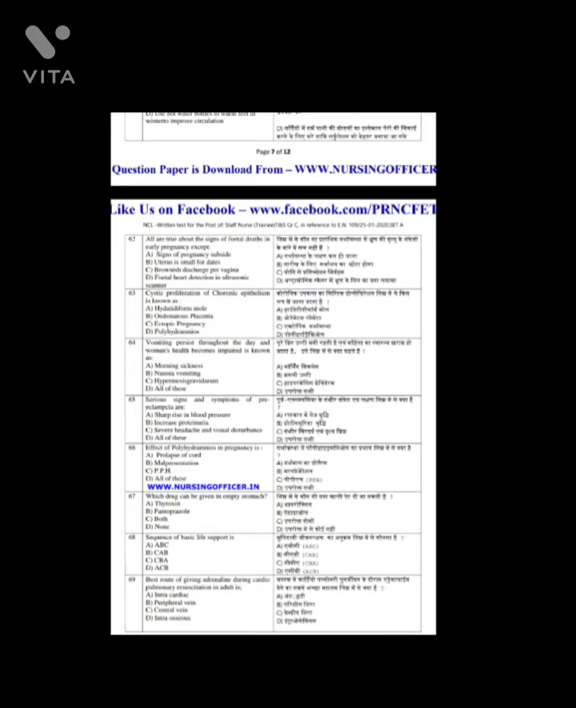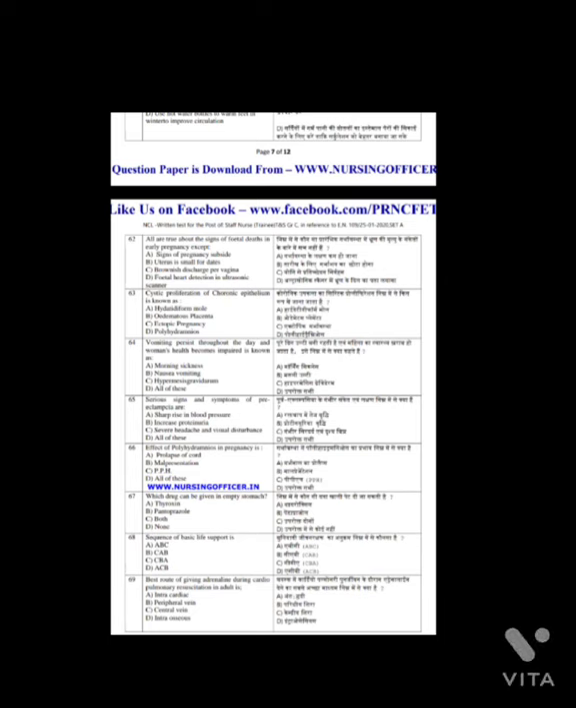Question number 66. Effect of polyhydramnios in pregnancy is, and the answer is option D. All of the above. Question number 67. Which drug can be given on an empty stomach? And the answer is C. Both thyroxine and pantoprazole.